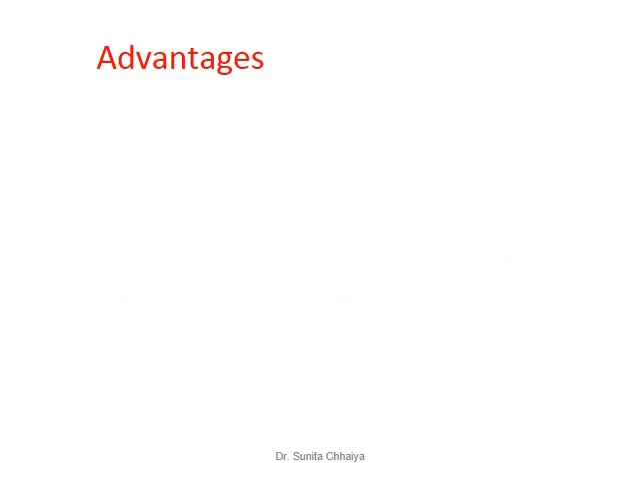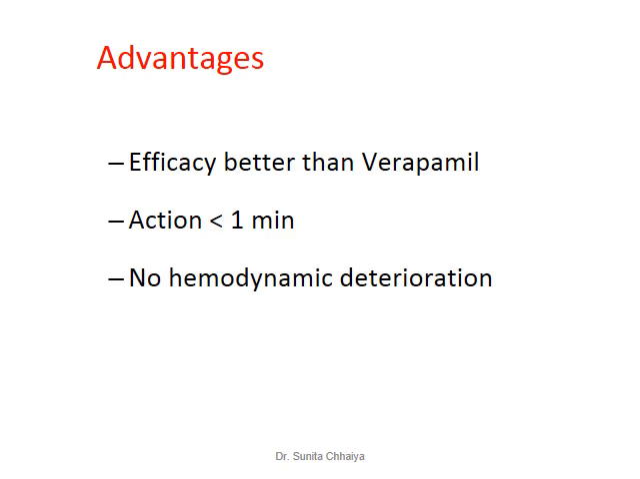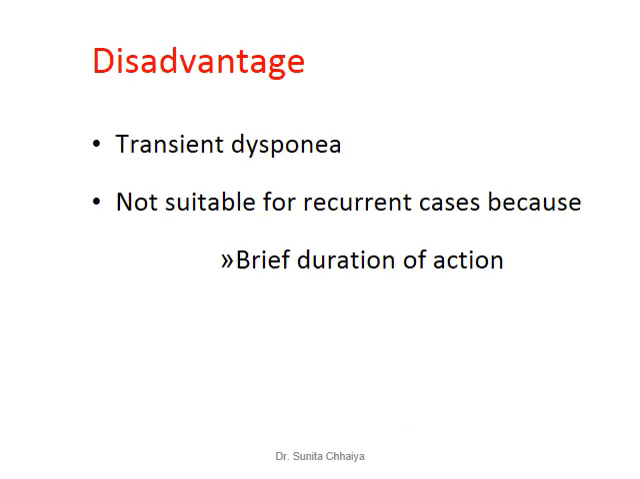Various advantages are associated when it is used for the treatment of PSVT. Its efficacy is better than verapamil, and its action lasts for less than 1 minute. Since the action lasts for less than 1 minute, adverse effects are also short lasting, and therefore it cannot cause any hemodynamic deterioration. It also has disadvantages: it produces transient dyspnea, and its plasma half-life is very short. It is not suitable for recurrent cases.